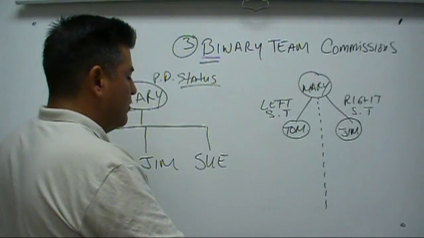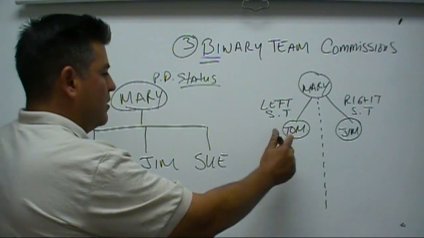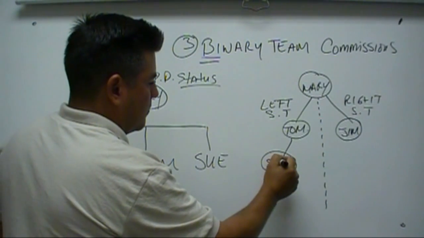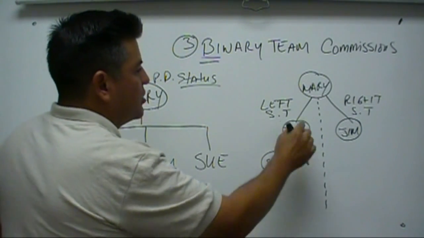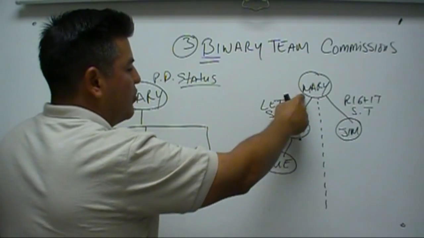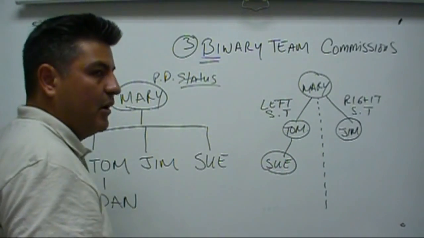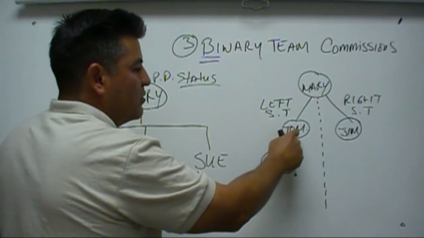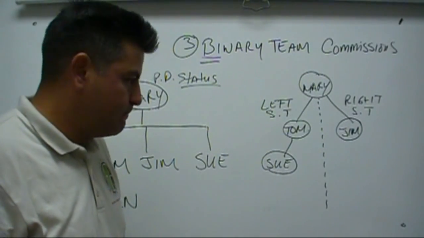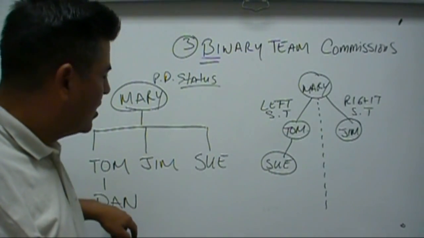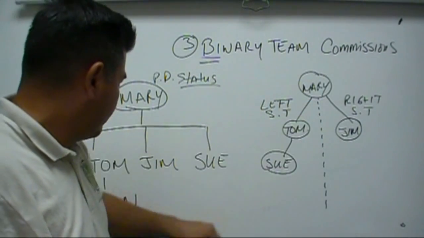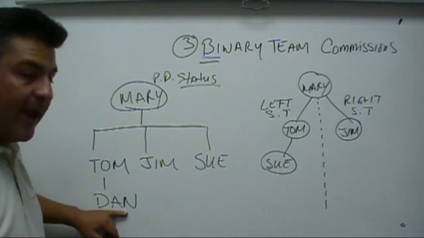So in this example, let's get Sue here. Mary personally enrolled Tom, personally enrolled Sue, but Mary places Sue below Tom, okay? Now, let's continue the example of a structure. Here's Mary. What happens to Dan?